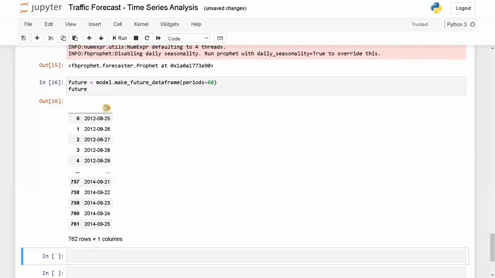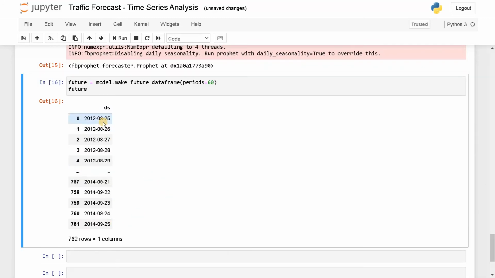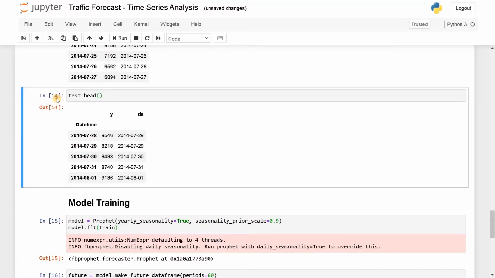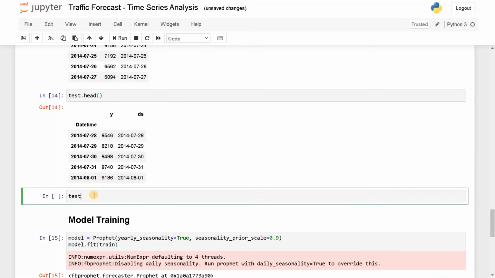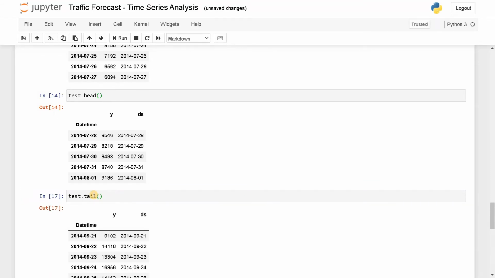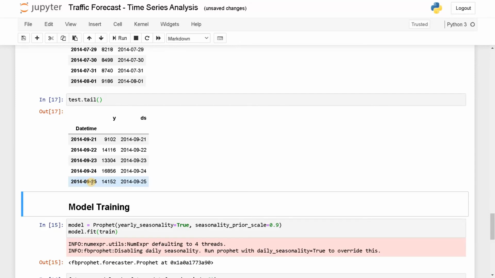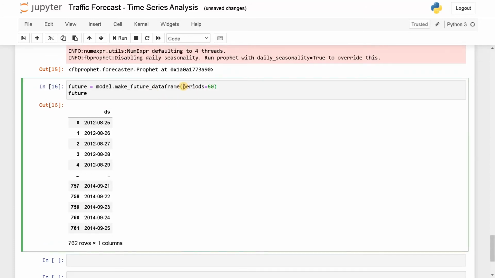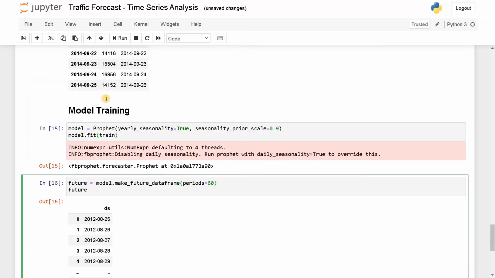So this is the data we have, DS from 25, 26, and it goes on. This is the starting data frame. See the ending 2014 9/25. Let's see it for test. So test dot tail, run this. 2014 9/25. We are just generating all the date time using this future method. So this is going to predict 60 days from the training data set.